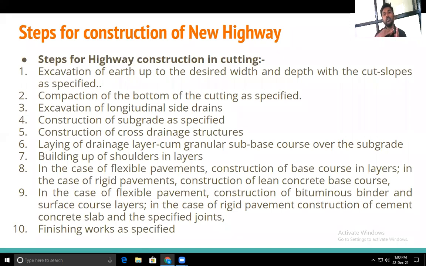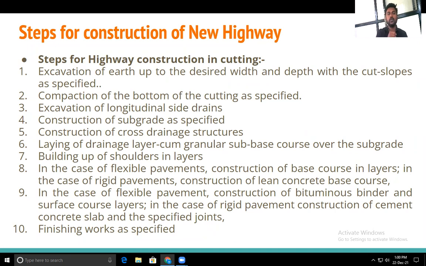After cutting, what is the second step? Whatever the base portion is there, we need to go for compaction of that base course. Whatever the soil is there at the base after the cutting, we need to go for the compaction of that soil.